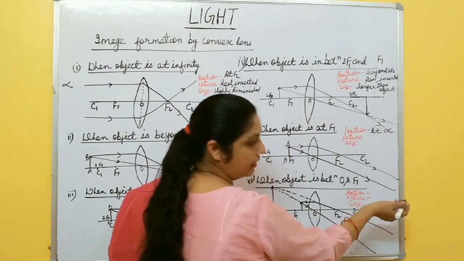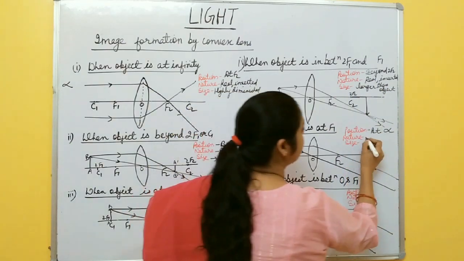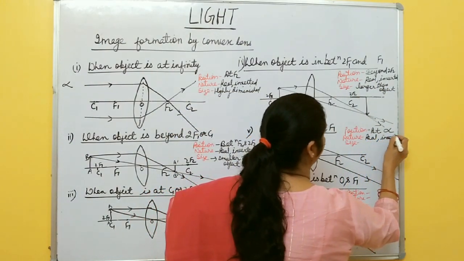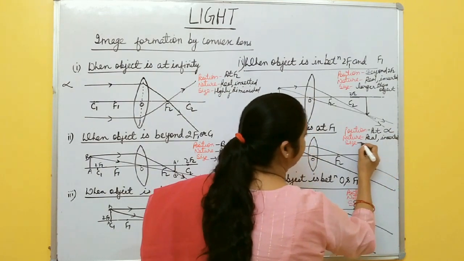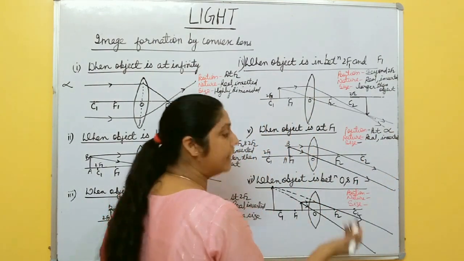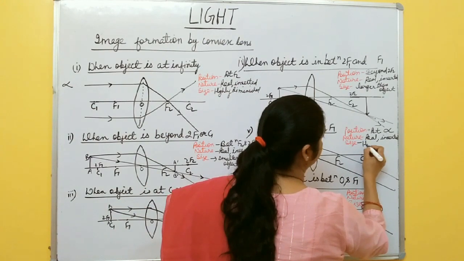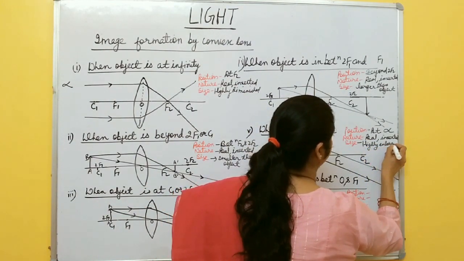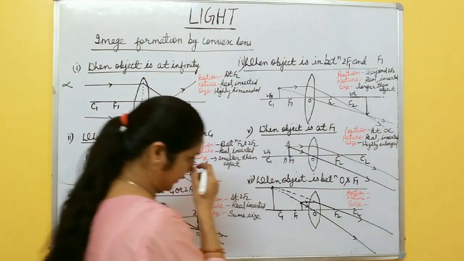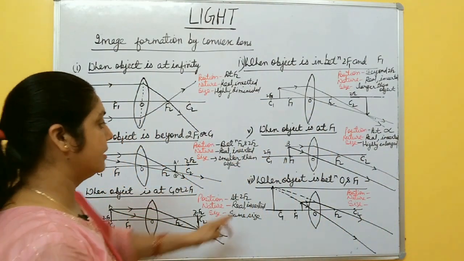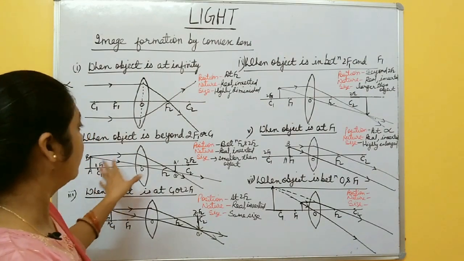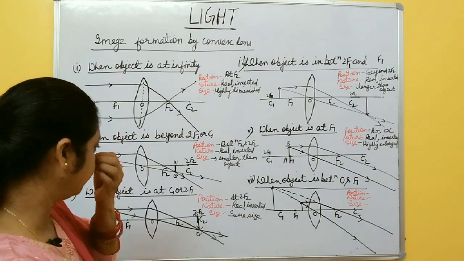Or you can write this symbol of just infinity. And nature is again, these two rays actually meet. So real and inverted. Again size is what? Highly enlarged size, larger than the object, highly enlarged. Clear? Okay. Now the last case, which is different from all these cases. Okay.